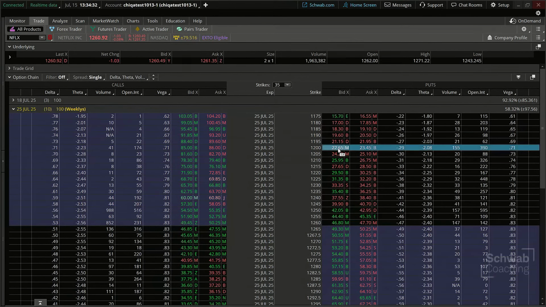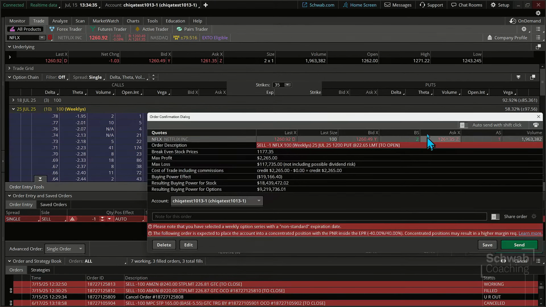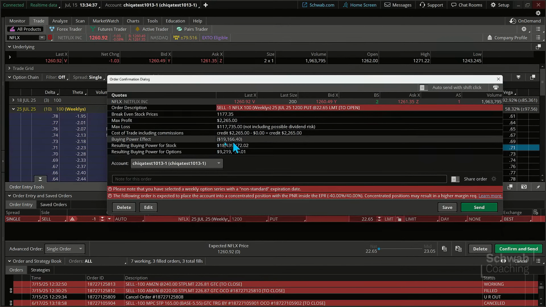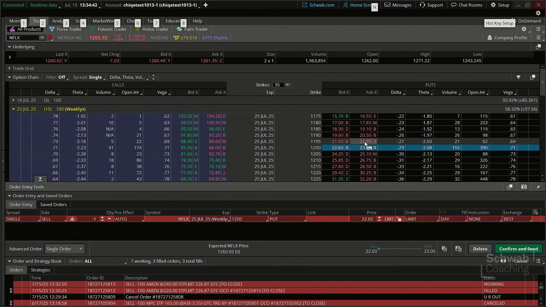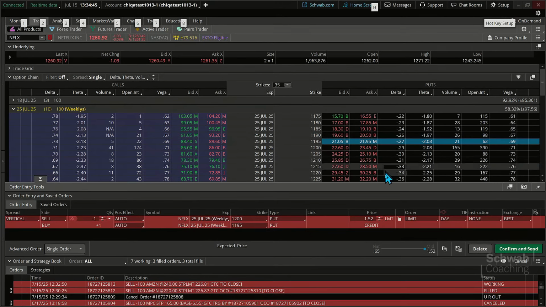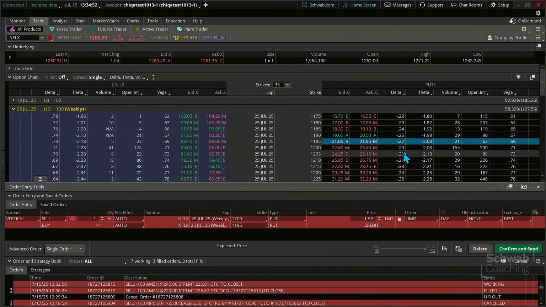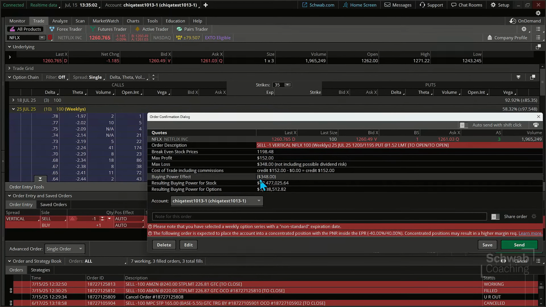Because if we're just selling the option by itself, look at the margin requirement: $20,000 to try to generate this. Now, I realize if you buy the 1195, it's a $1.52 credit. According to the way some traders would use this, there's only a 29% expectation that prices would go below there, and that could be captured fairly quickly. Let me just show you there. Now, that's not 19,000 in terms of the buying power requirement. It's 348.